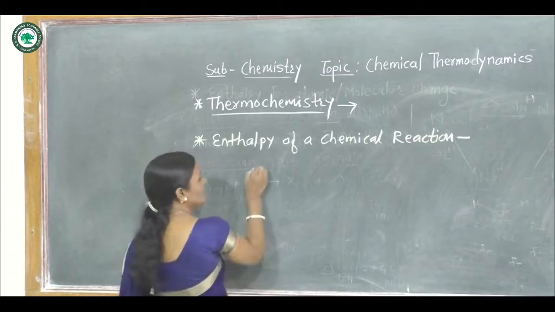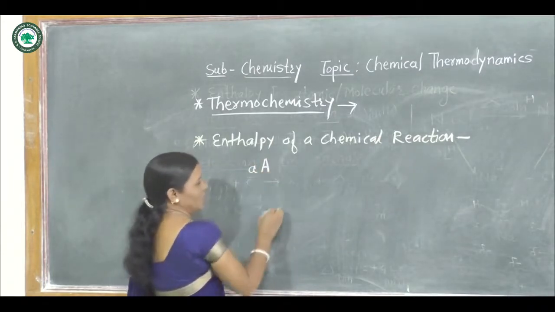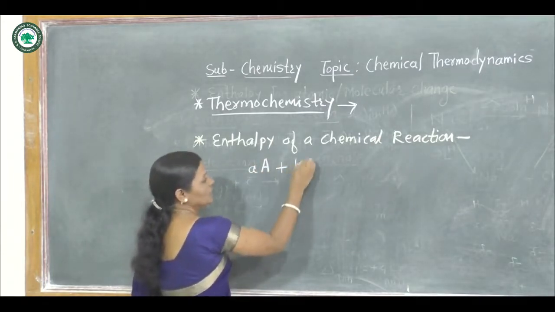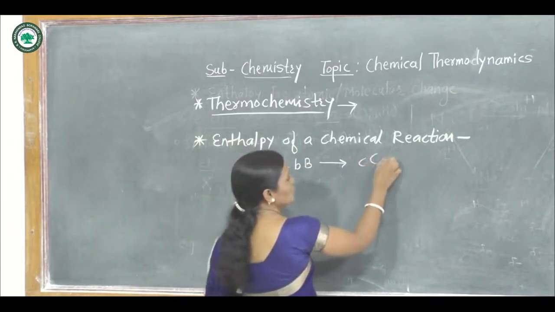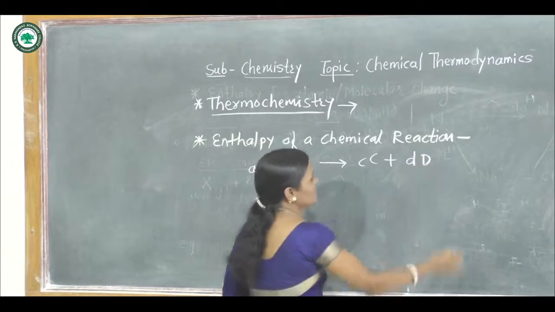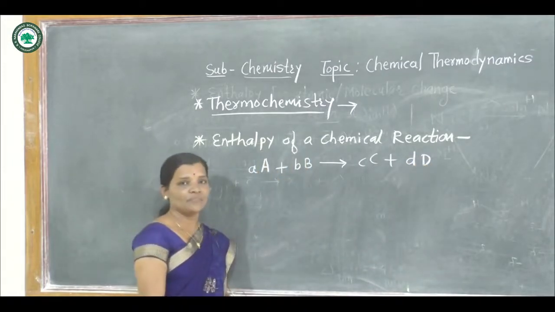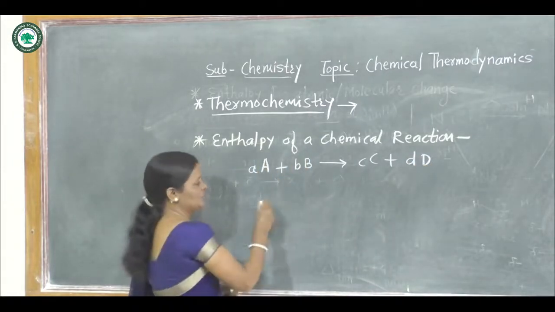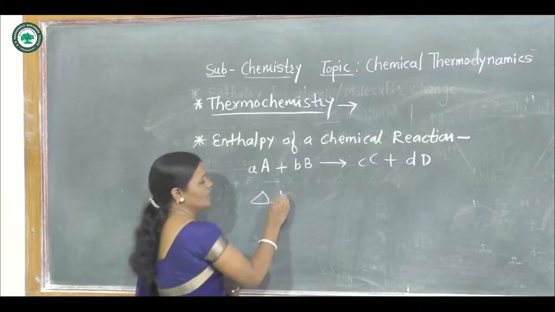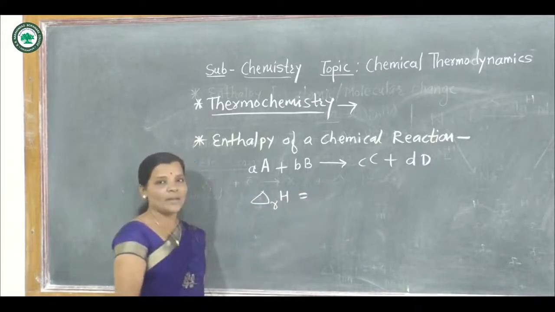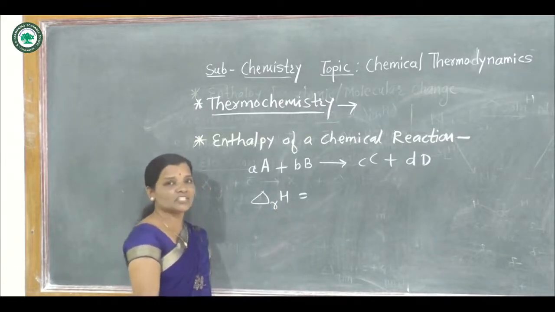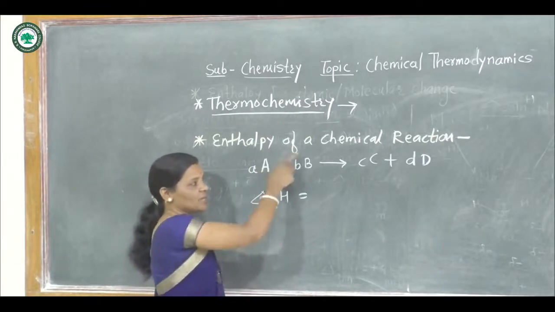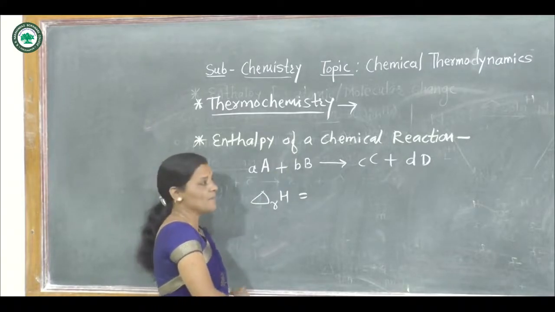For example, a moles of A combines with b moles of B to form c moles of C plus d moles of D. Then the enthalpy change for this chemical reaction is denoted by delta RH, R being for reaction. So the enthalpy change for this chemical reaction is given by